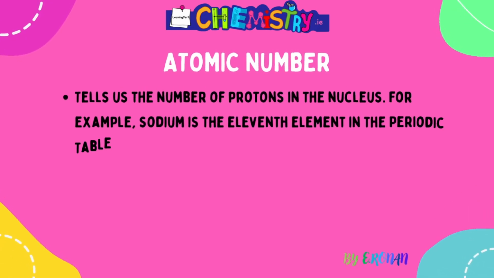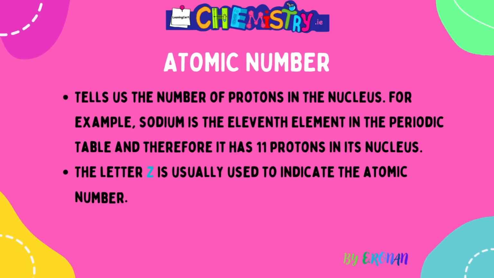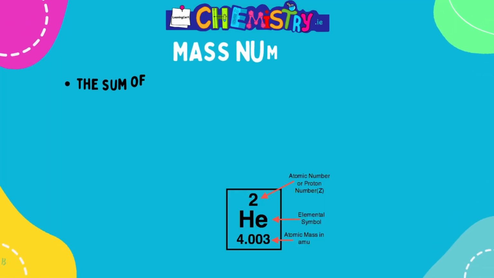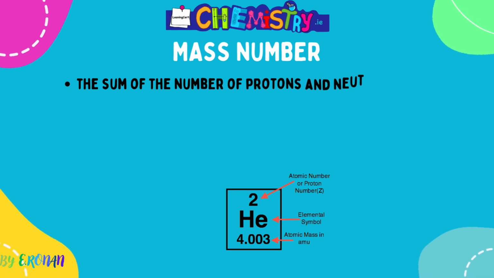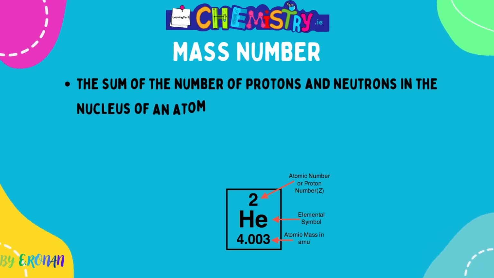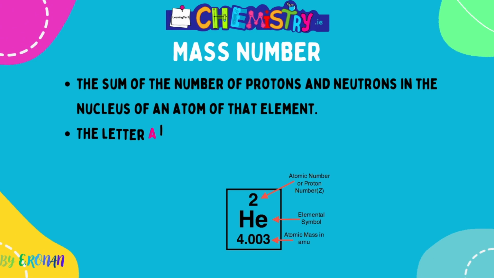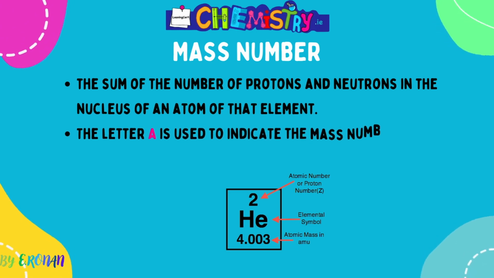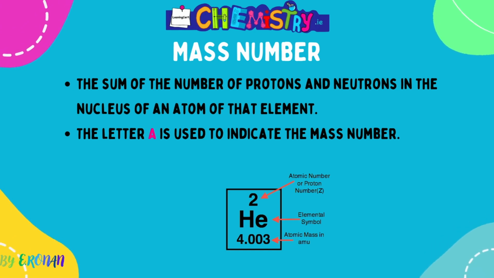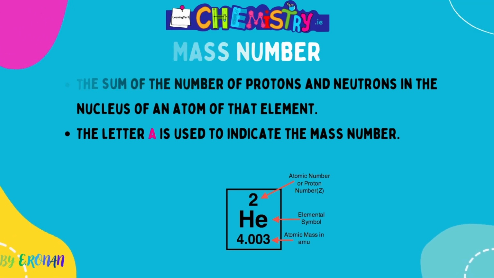Then we have the definition for atomic number. This tells us the number of protons in the nucleus of an atom, and it can also be represented by the capital letter Z. Mass number is the sum of the number of protons and neutrons in the nucleus of an atom, and this can be represented by the letter A. You do need to be able to calculate protons, neutrons and electrons, and the symbol is AMU, atomic mass units, as grams or kilograms are far too big of a unit to use.